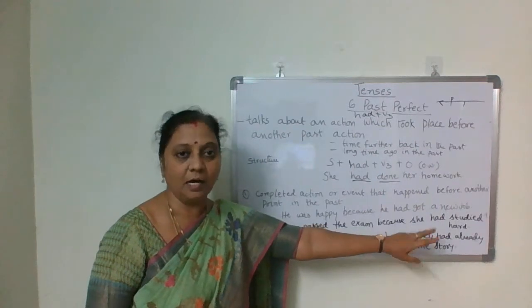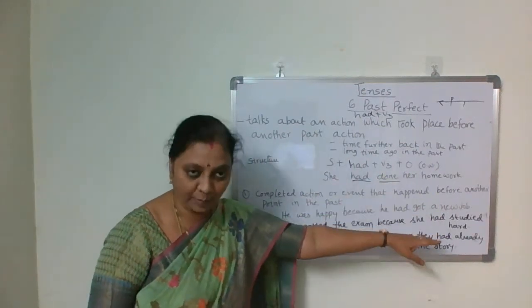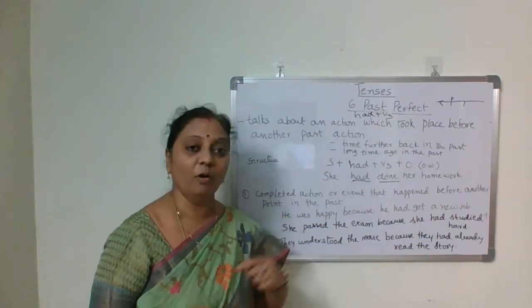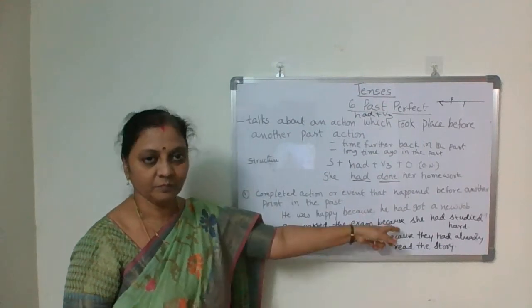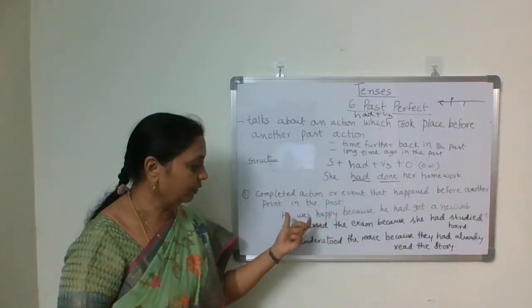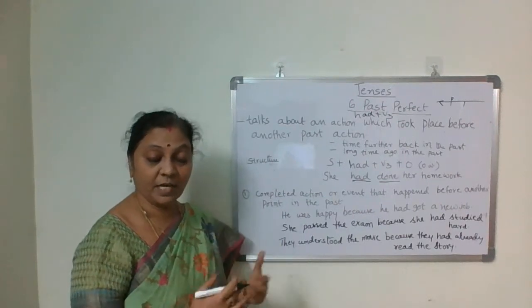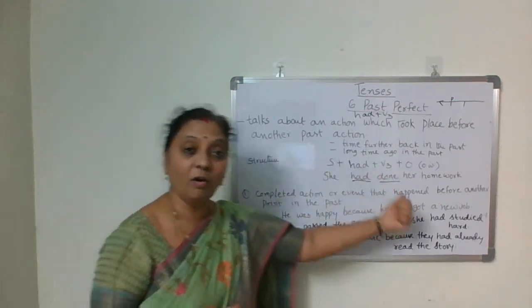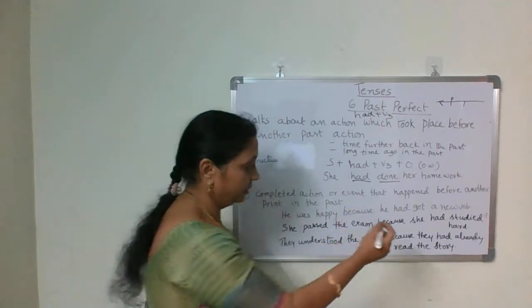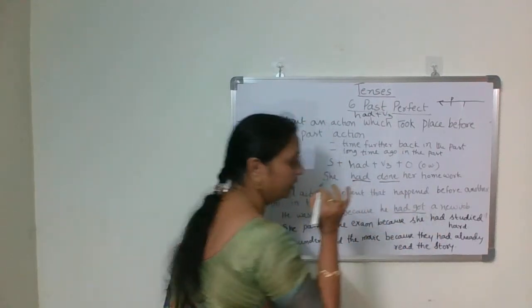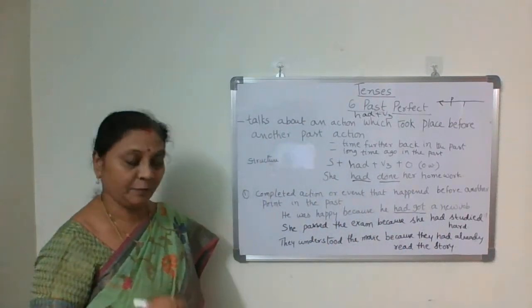What's that? He had got a new job. Now you understood why that person was happy. Underline this, had got. That is the past perfect tense.